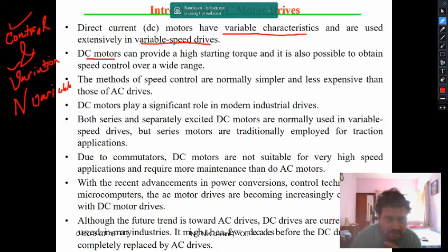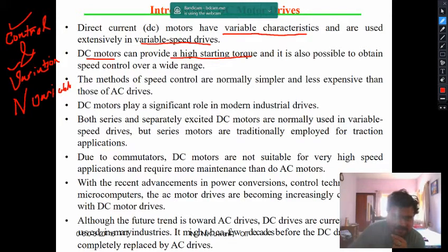So DC motors can provide a high starting torque. In fact, of all the machines, the DC motor has the capability of giving the highest starting torque, which is very useful for your electric drive applications.